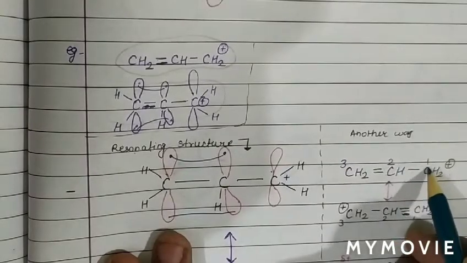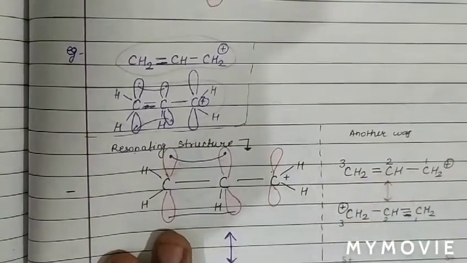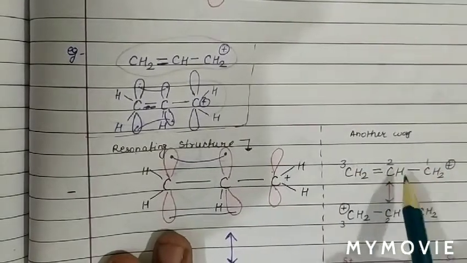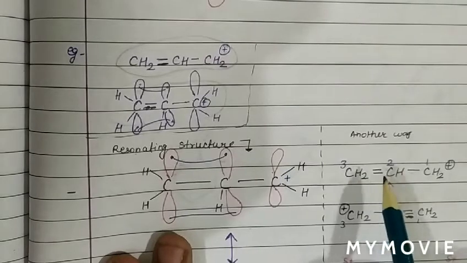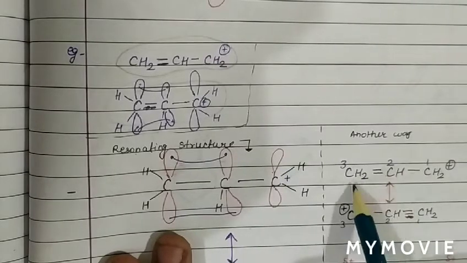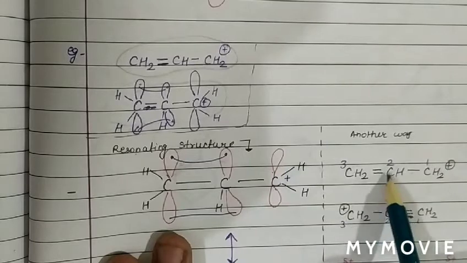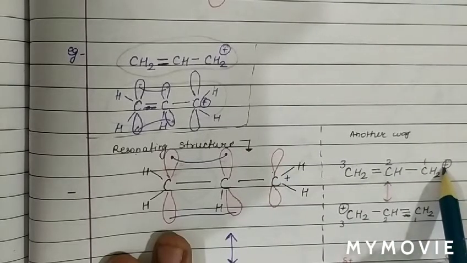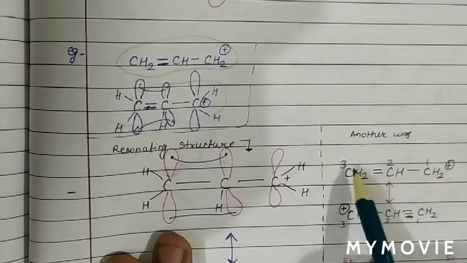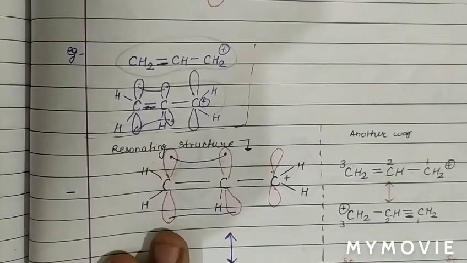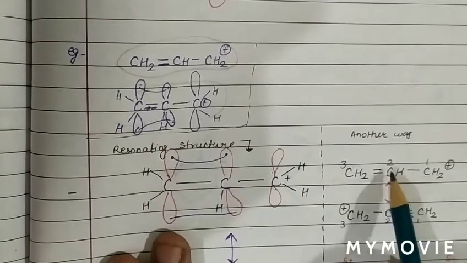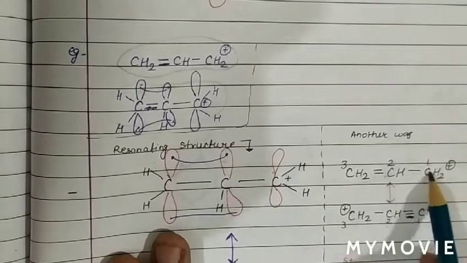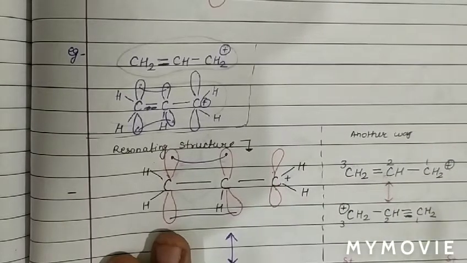Now number from the positive charge: 1, 2, 3. So numbering is done from the positive charge carbon, 1, 2, 3. Now the pi bond present between the 2 and 3 positions will shift in between the 1 and 2 positions. After resonance, the bond between 2 and 3 will shift to 1 and 2, and the positive charge from the first position will shift to the third position.